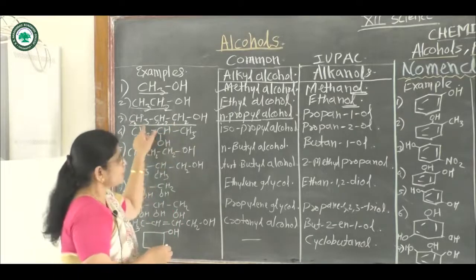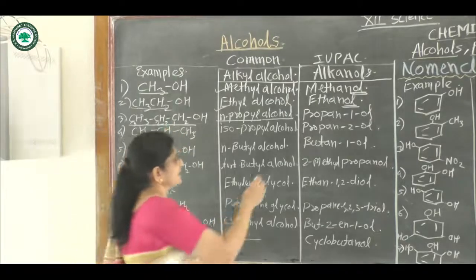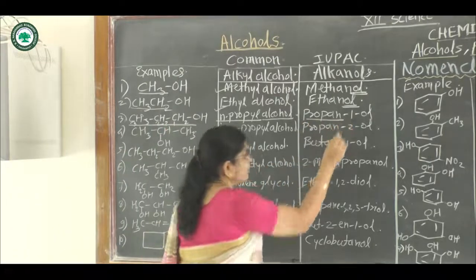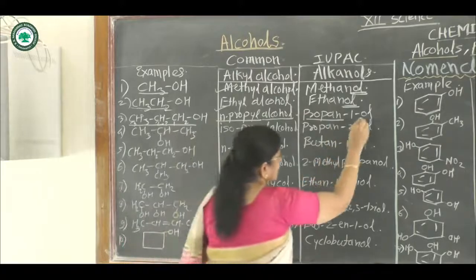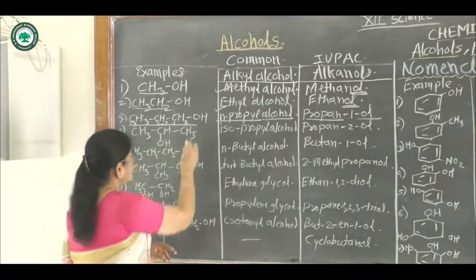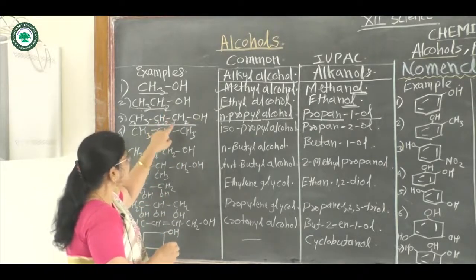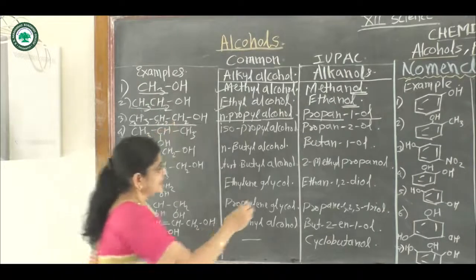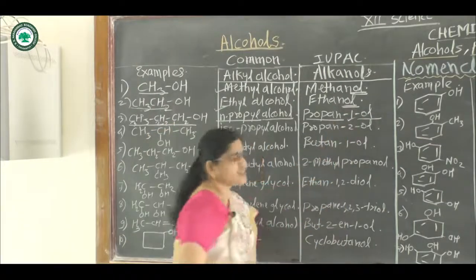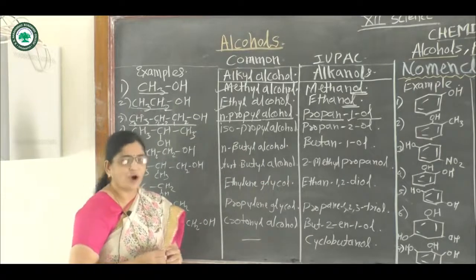It is a derivative of propane. By replacing the E of propane by ol, the name becomes propanol. And this OH group is attached on the first carbon atom, hence write 1 before this ol, and the name of this compound is propane-1-ol.